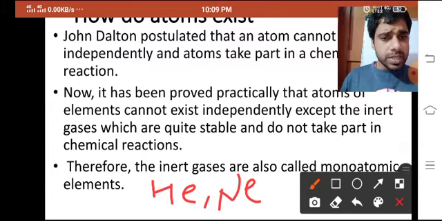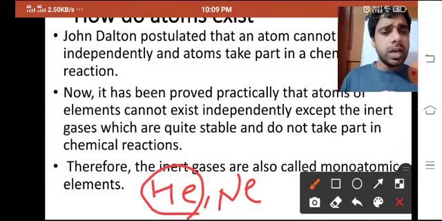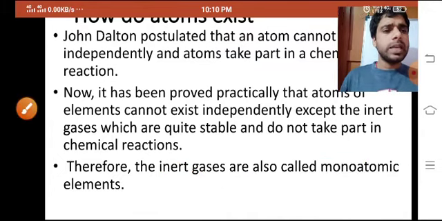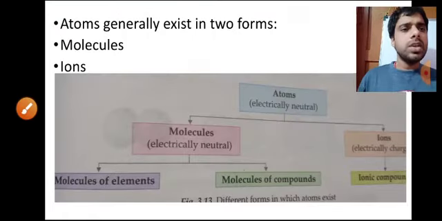And as you can see, how many atoms of helium are there? Only one, no? Neon, only one. So what does monoatomic mean? Here it is written, mono means single. So single atoms of helium, single atoms of neon are there, so that's why they are called monoatomic gases. Okay, so you have understood that atoms can exist independently also.